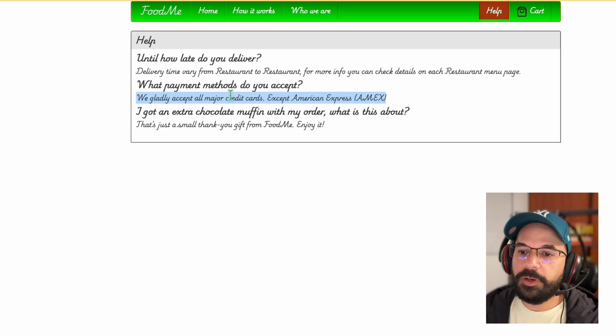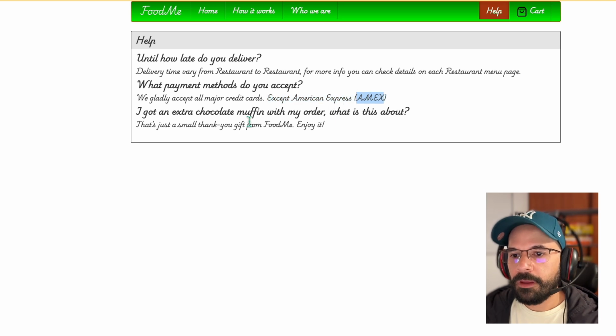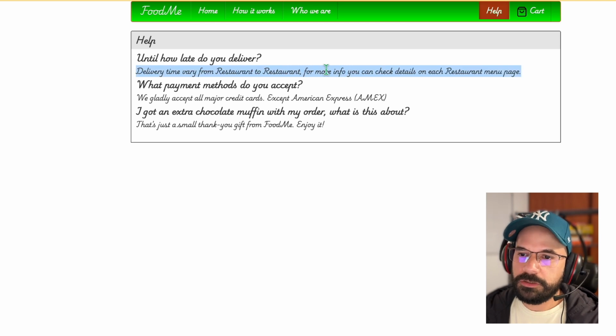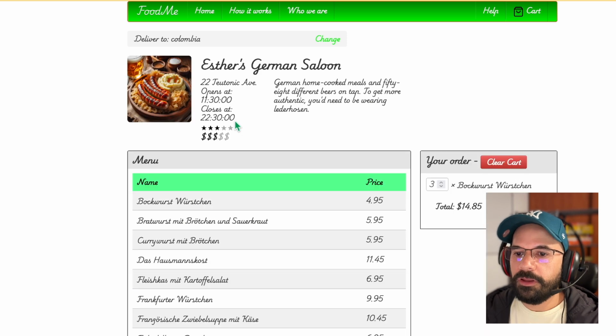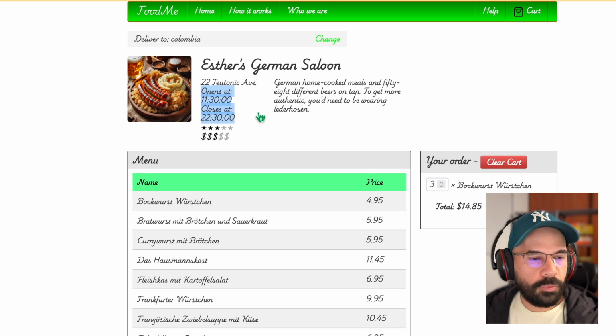Previously it said all the credit cards, but I included that we don't accept American Express, and also about the delivery time. It was fixed to 9 p.m., if I'm not wrong. I modified this information to validate specific restaurants for the time of work, so I included here opens at and closes at. So those were my changes.